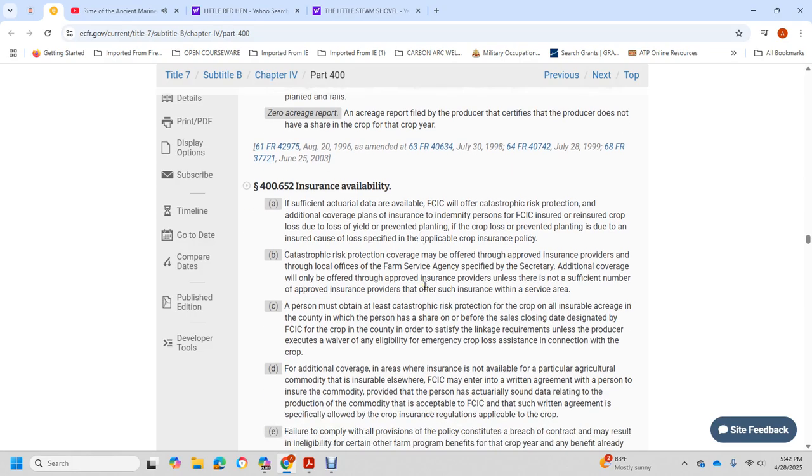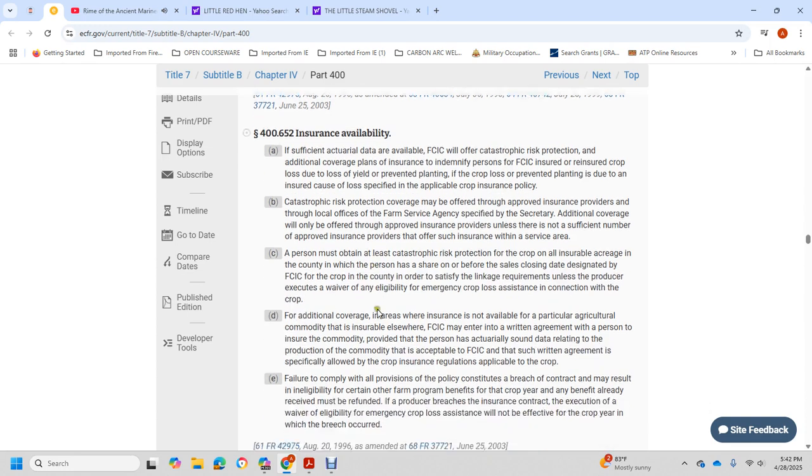A person must obtain catastrophic risk protection coverage for all insurable acreage of the crop in the county in which the person has a share, before the sales closing date designated by the Federal Crop Insurance Corporation for the crop in the county, in order to satisfy the linkage requirements, unless the producer executes a waiver of the eligibility for emergency crop loss assistance in connection with the crop. Additional coverage applies in an area where insurance is available for a particular insurable agricultural commodity.